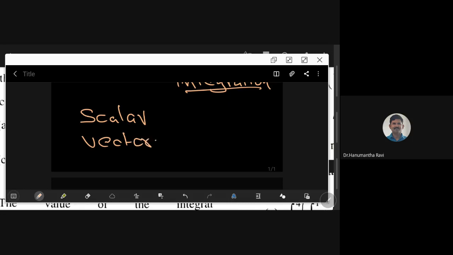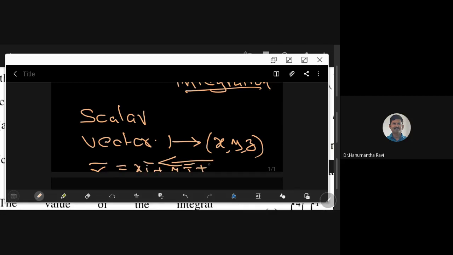What we mean by a vector is a three-tuple, x, y, z. Instead of writing like this, people may write r bar is equal to x i bar plus y j bar plus z k bar.